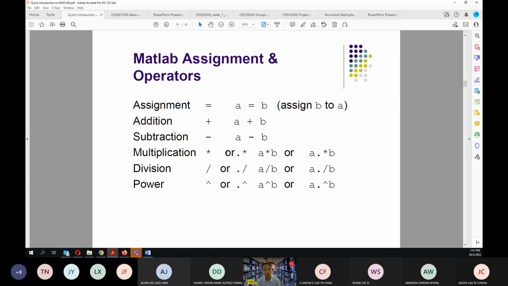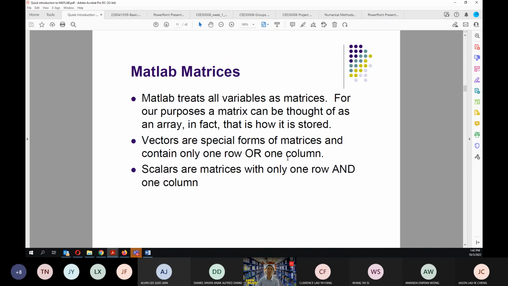And this one is the MATLAB assignment and operators. If you want to assign A equal to B, then you need to put in this assignment symbol. You can add, subtract, multiply, divide, or raise to a certain power. If you have a matrix, then the dot here implies that you do it per element.